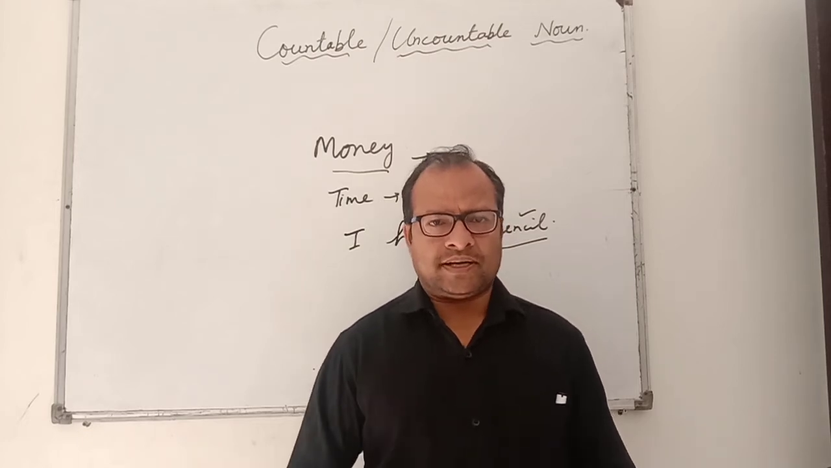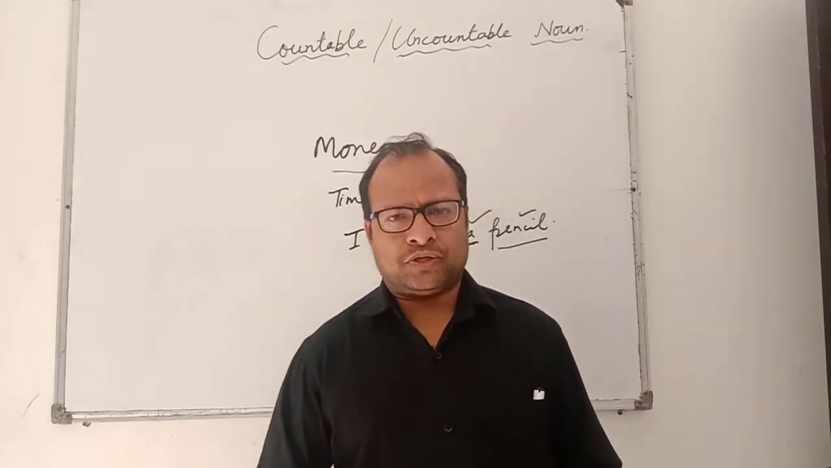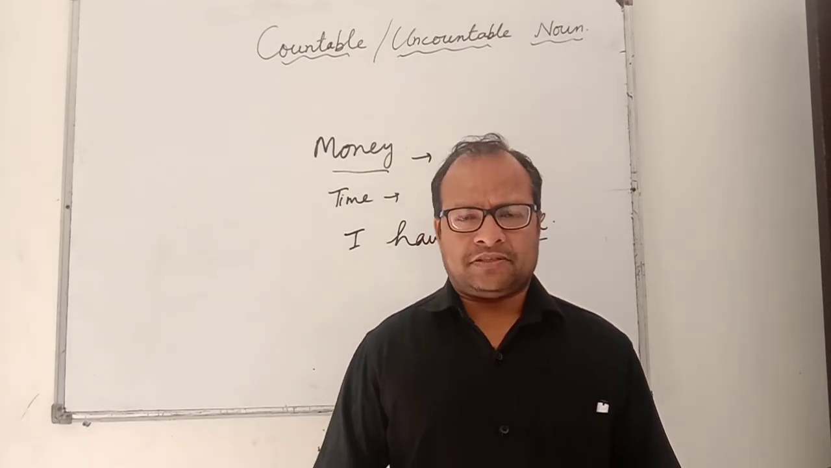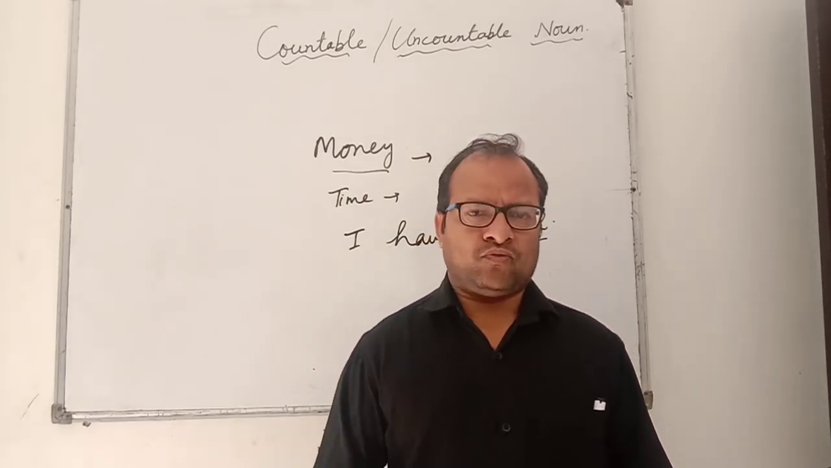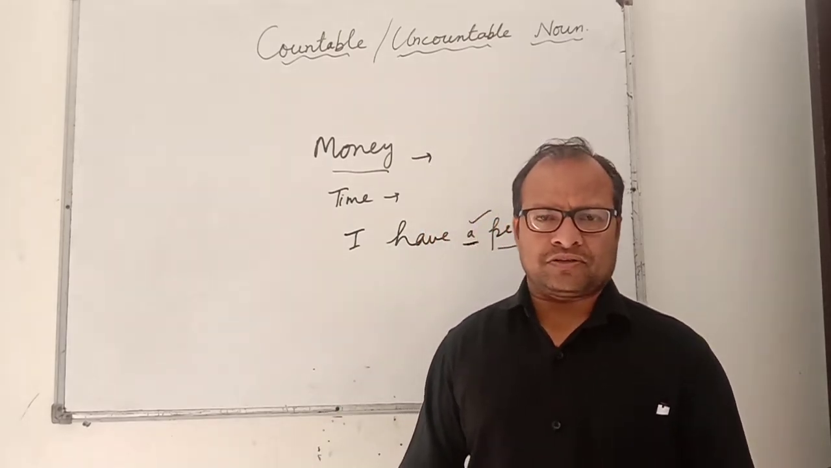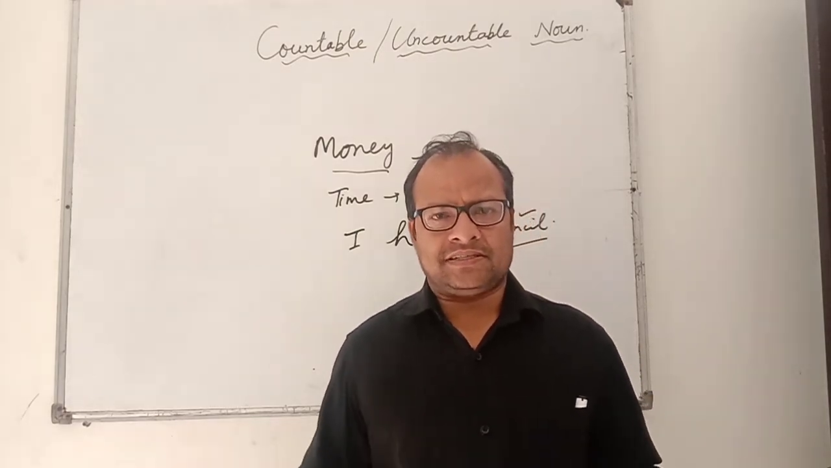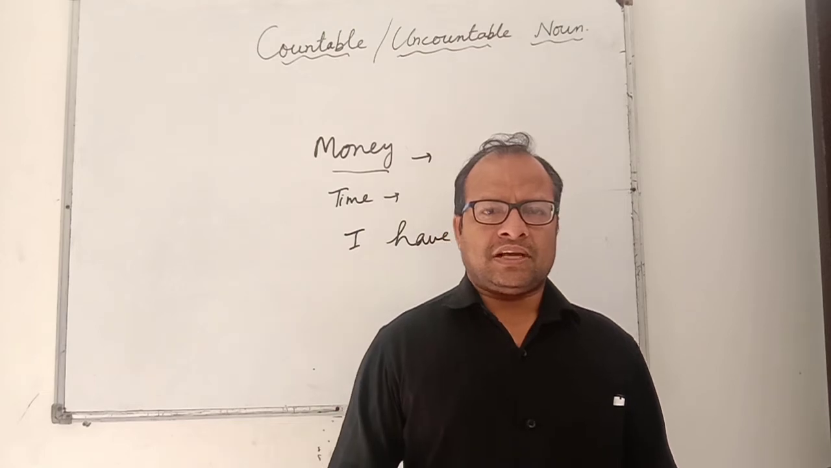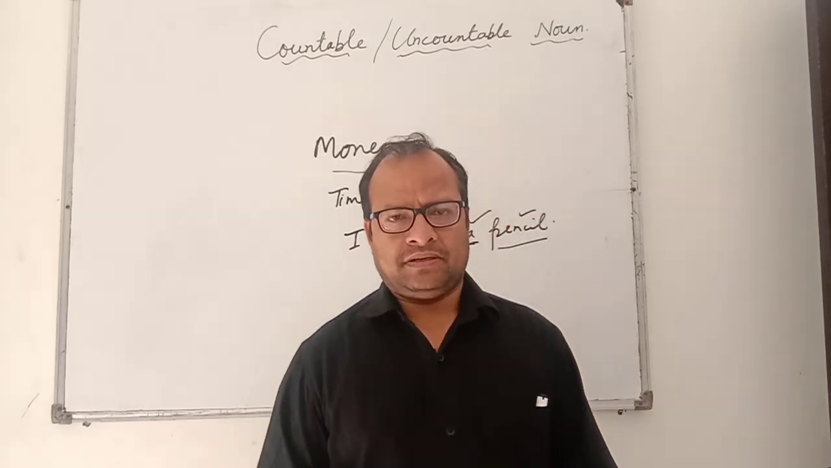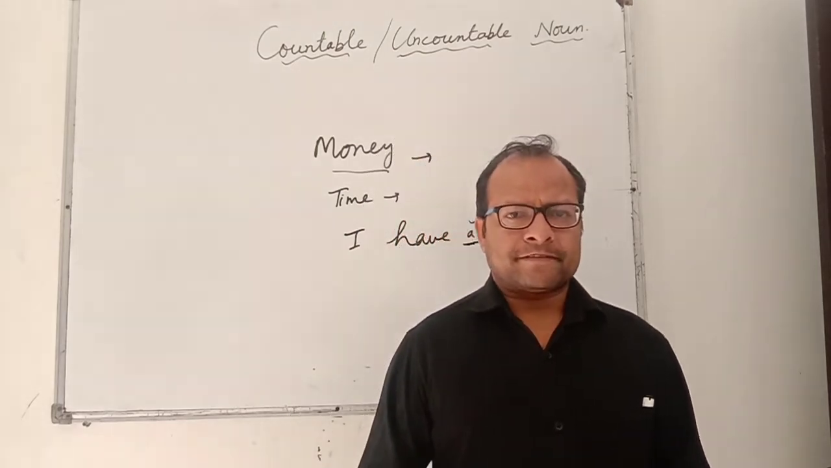Now take one more example. Petrol. One petrol, two petrol, three petrol, one water, two water, three water. Does it make any sense? No, it doesn't make any sense. Therefore all these nouns are uncountable. Is this clear? Okay.